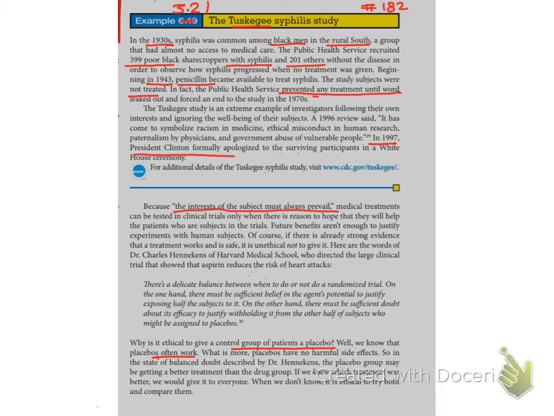Because it sometimes works. In this case, if we have to give a placebo, we need to keep in mind that it is better for the future patients, but not costing the life of our current patients.